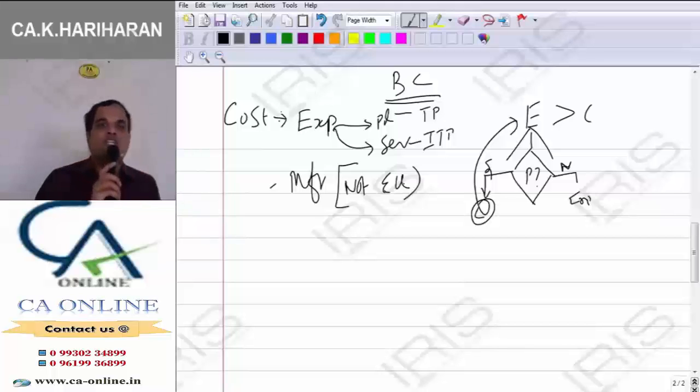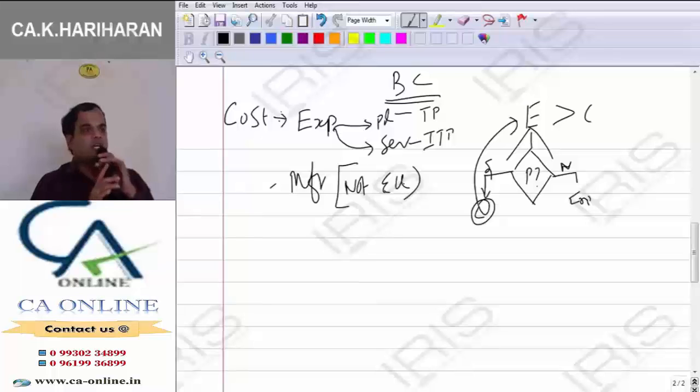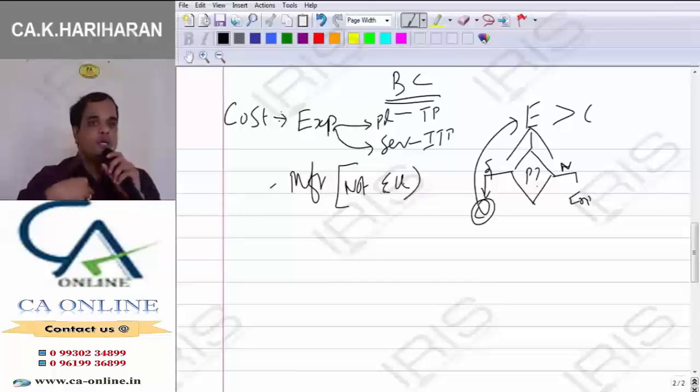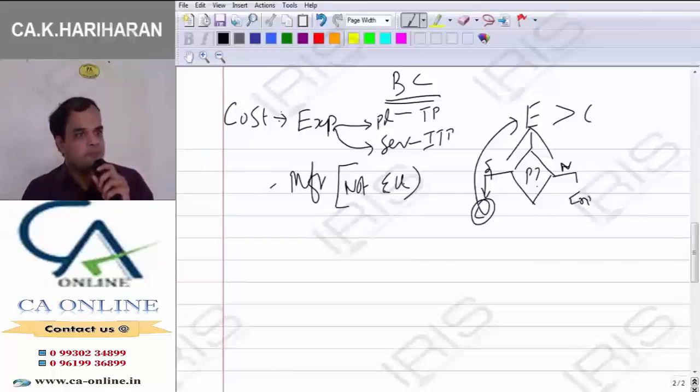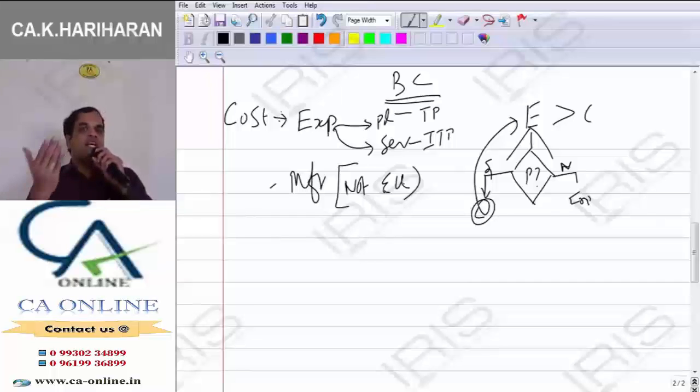Why we have to view the cost in manufacturer's point of view? Because the definition of the cost itself is the expenditure incurred for producing the product. Among three, who produce the product? Manufacturer. Therefore, we have to see the cost in manufacturer's point of view. Comfortable or not? Understood? So, it's the expenses on production or services. We have to see the cost.